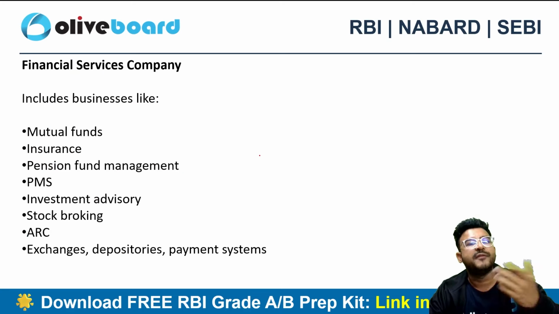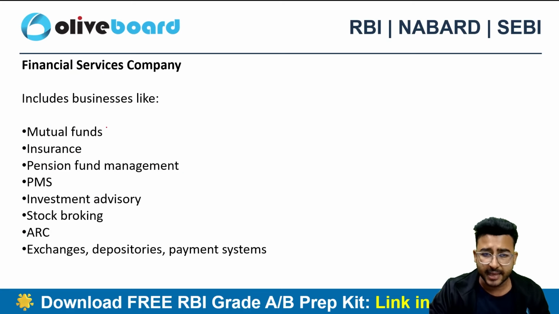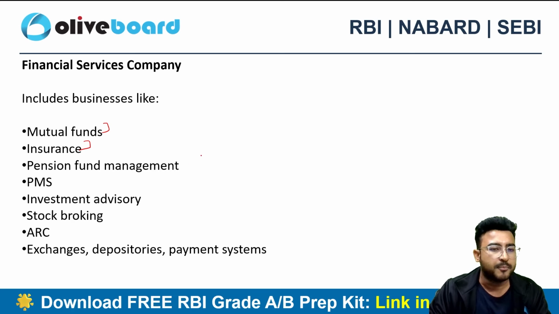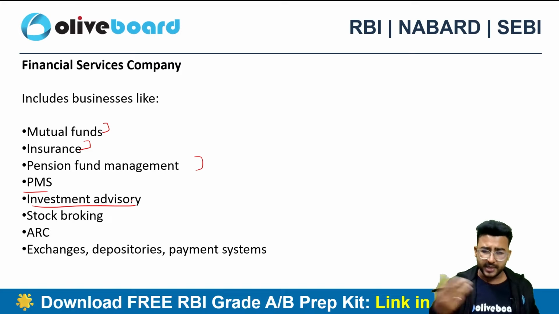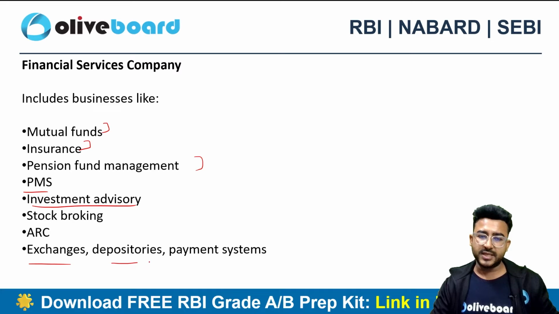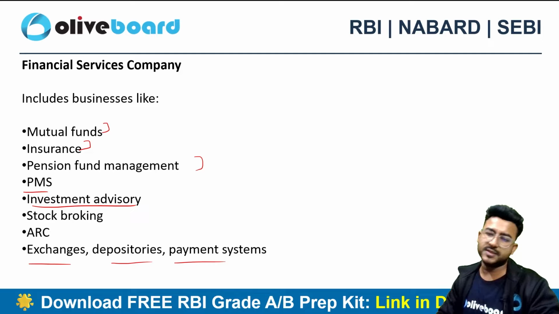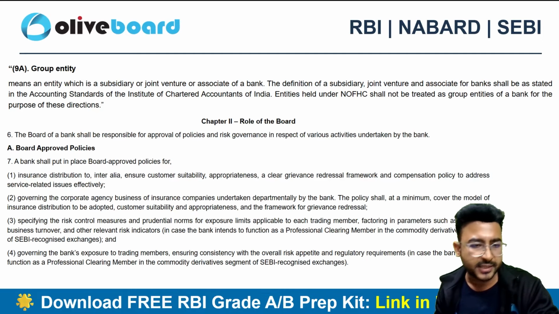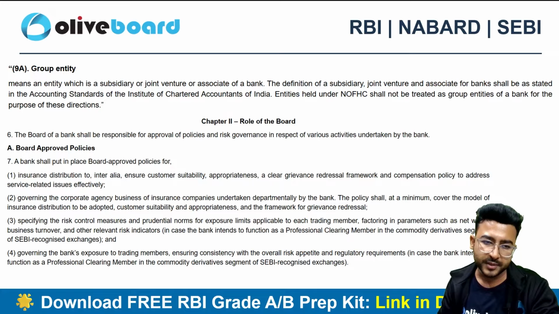Now what do you mean by financial services? It can be businesses like selling mutual funds, selling insurance, pension fund management, portfolio management, investment advisory, stock broking, asset reconstruction, exchanges, depositories, payment systems and services like that. All these things are financial services. Bank cannot provide these kinds of financial services directly, right?